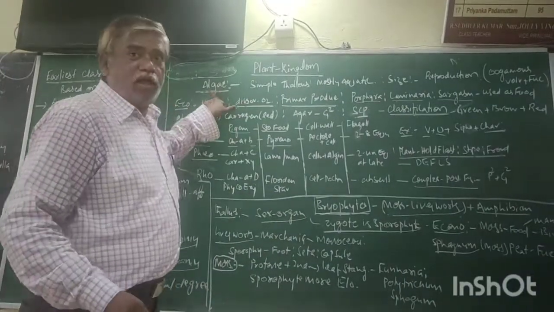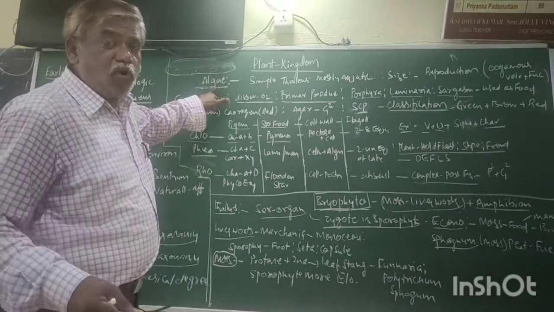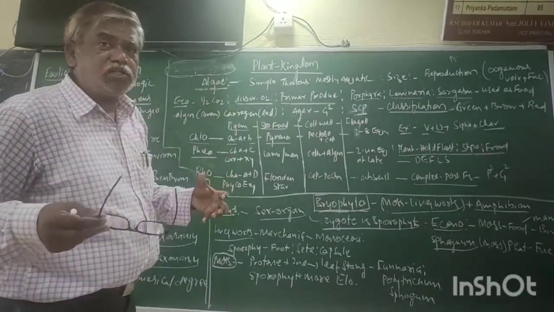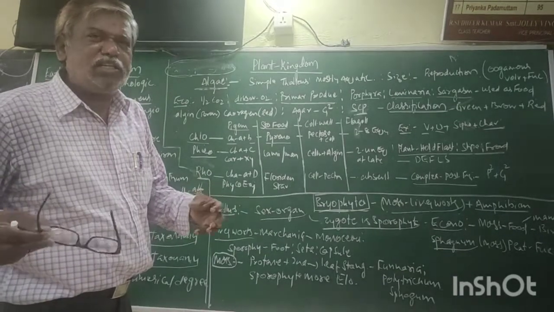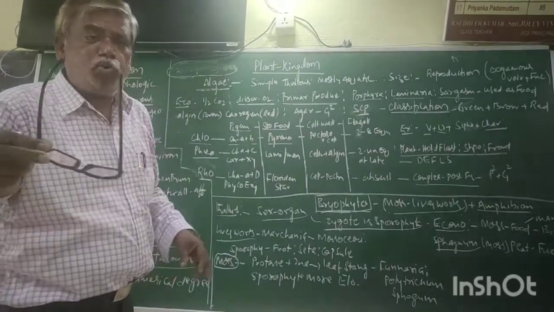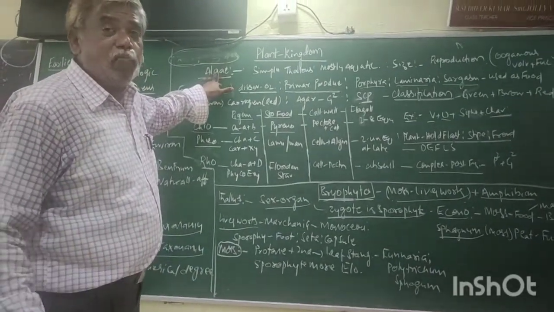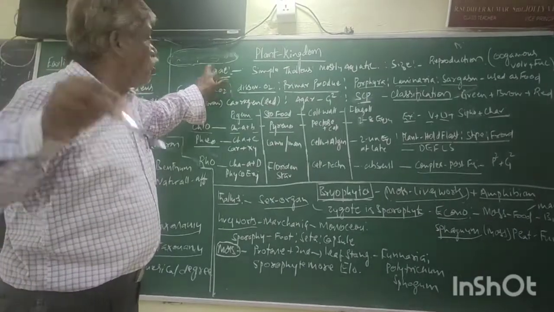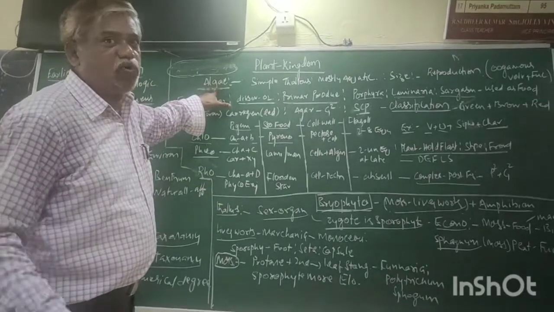Now, algae have a haplontic life cycle. That means in the life cycle of algae, about 90% of the duration is gametophyte. Only the zygote is the sporophyte in algae. The main plant body of algae is a gametophyte.